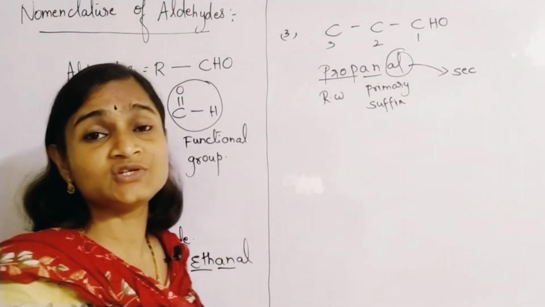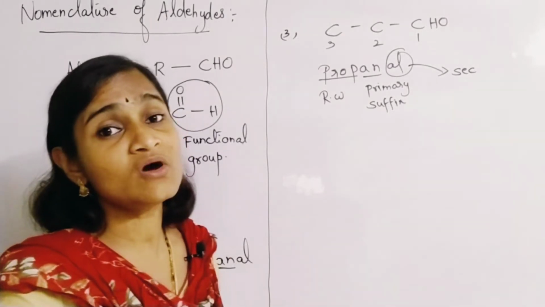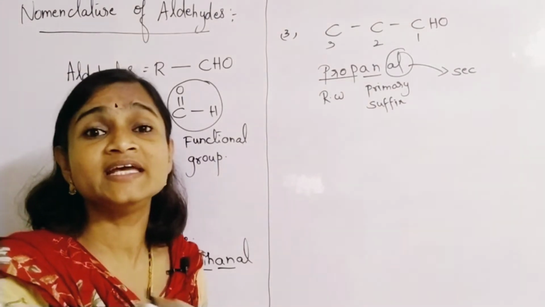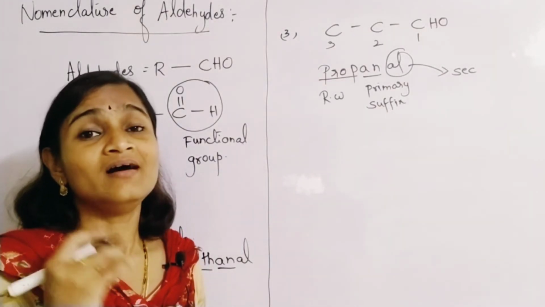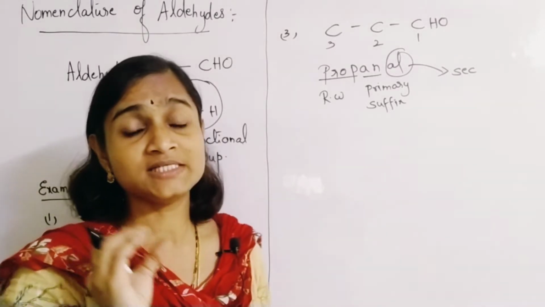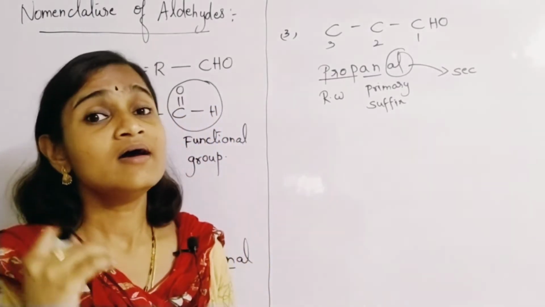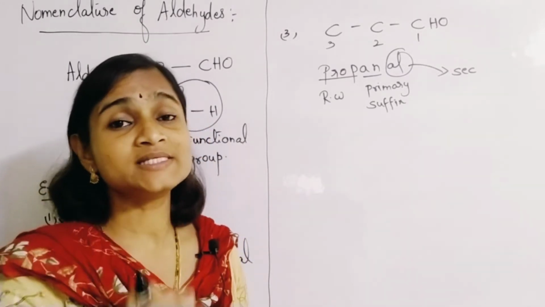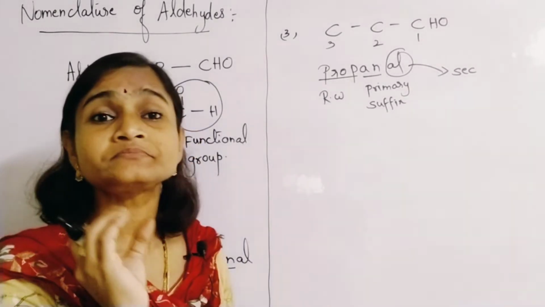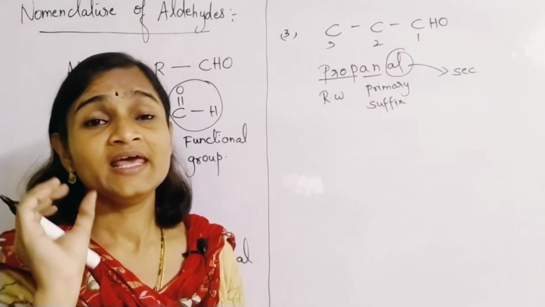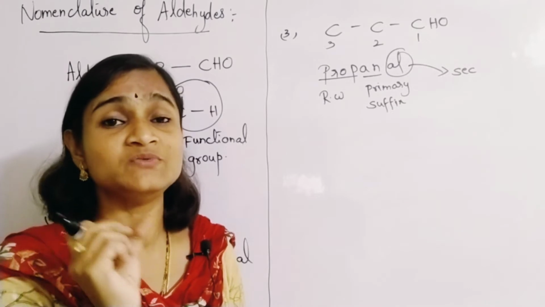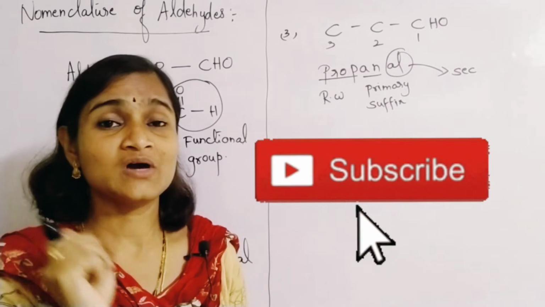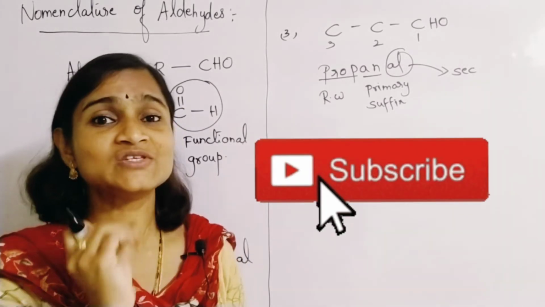You all just recall that the root word indicates the number of carbon atoms present in the given compound, and the primary suffix indicates the degree of saturation. Means what? Whether all the single bonds are present in between the carbon atoms. If single bonds are present, you call them saturated hydrocarbons. If a double bond or triple bond is present in between any 2 carbon atoms, you call them unsaturated hydrocarbons or unsaturated derivatives of aldehydes.